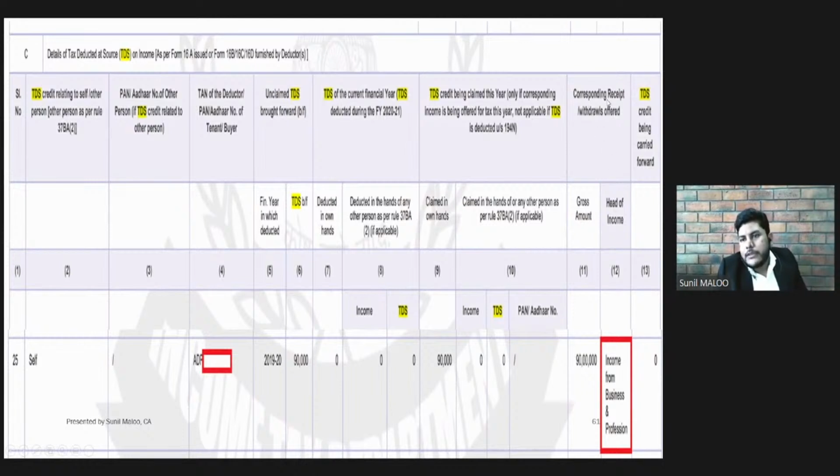And then the next columns are corresponding receipts offered. So against this 90,000, 90 lakhs are offered as income from business and professions. And the remaining amount would be the TDS carry forward, 0, as out of 90,000, the entire 90,000 has been claimed and consumed. So there would be no balance.